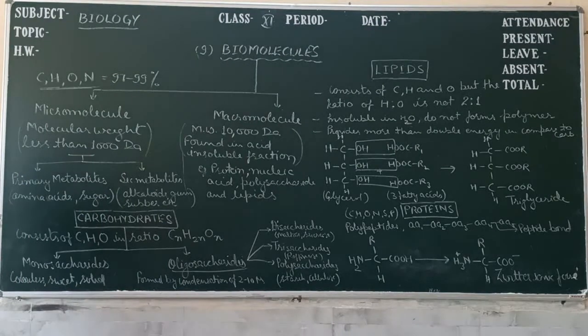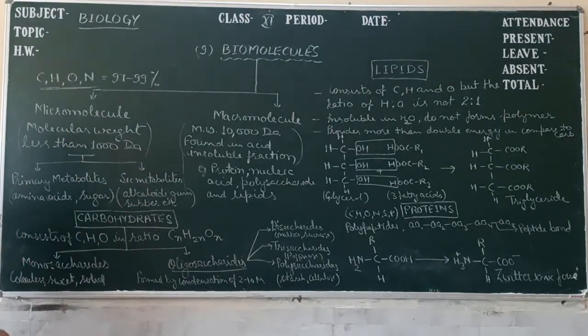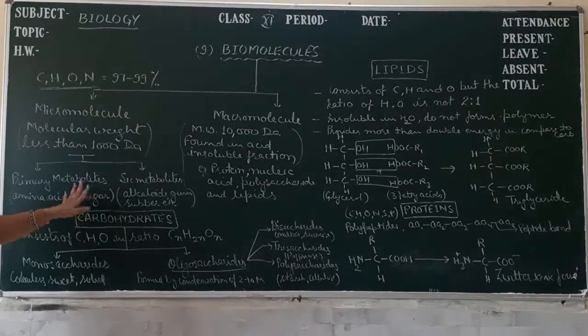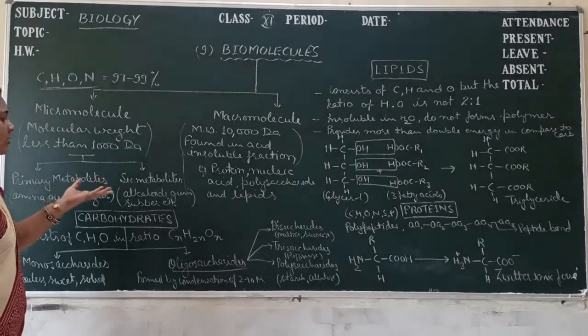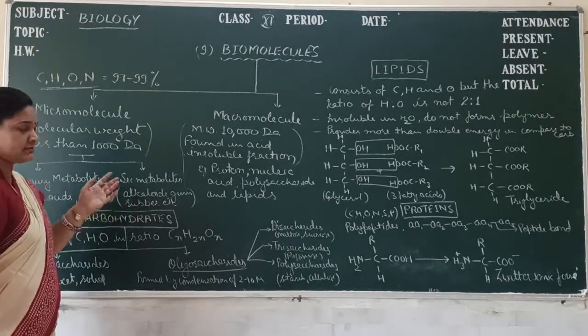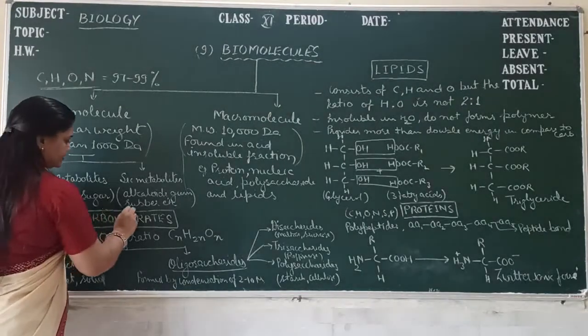And in micromolecules, there are the primary metabolites and the secondary metabolites. Primary metabolites are the monomers of the proteins and carbohydrates, like amino acid and sugar, and secondary metabolites are the alkaloids, gum and rubber. Now we come to the carbohydrate.